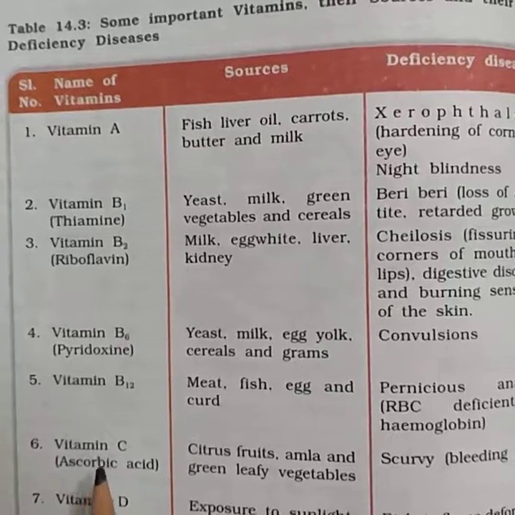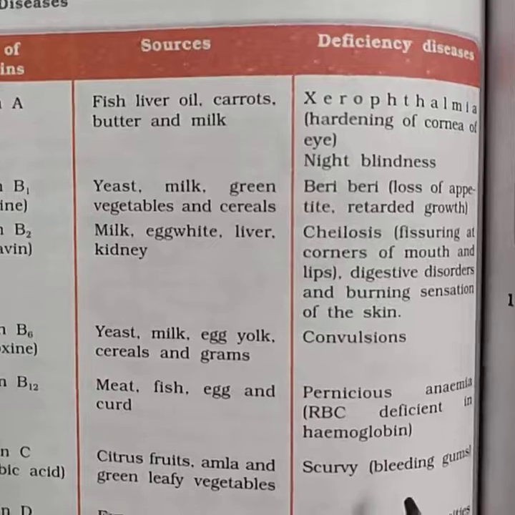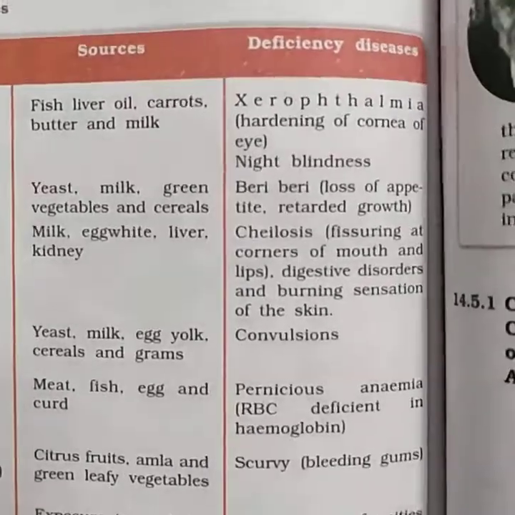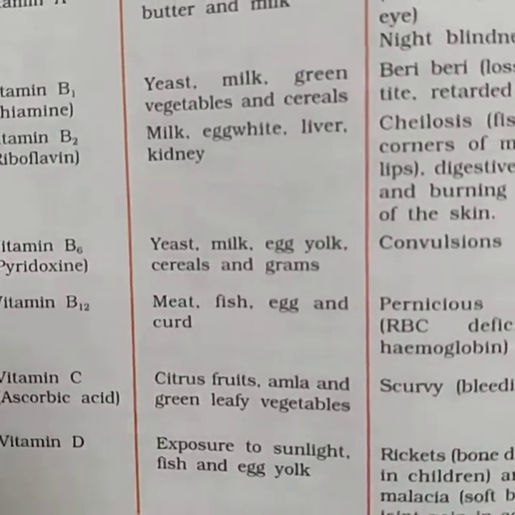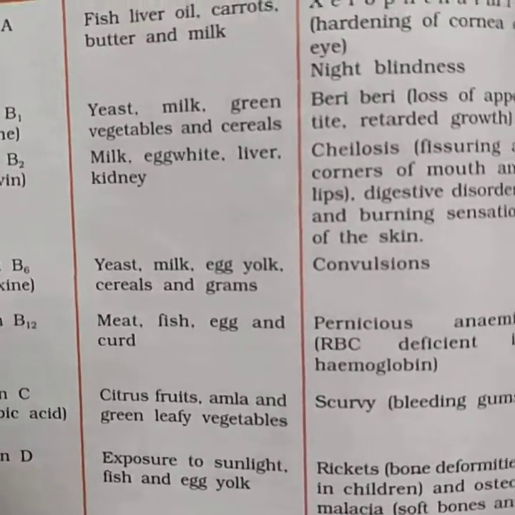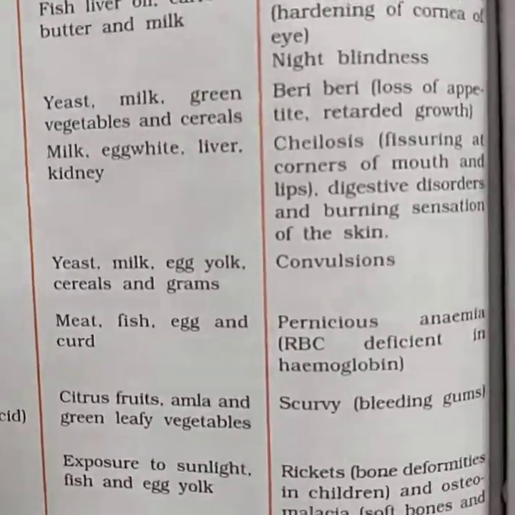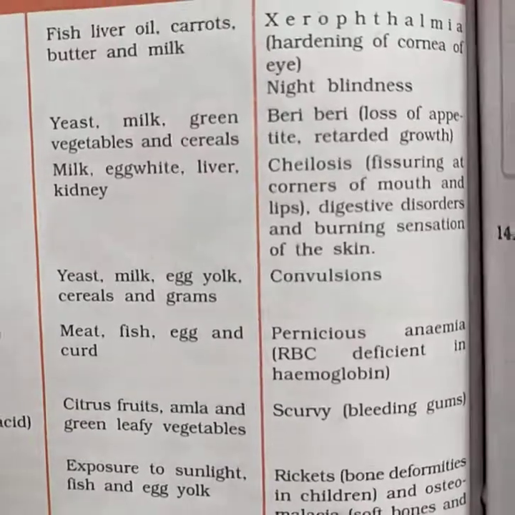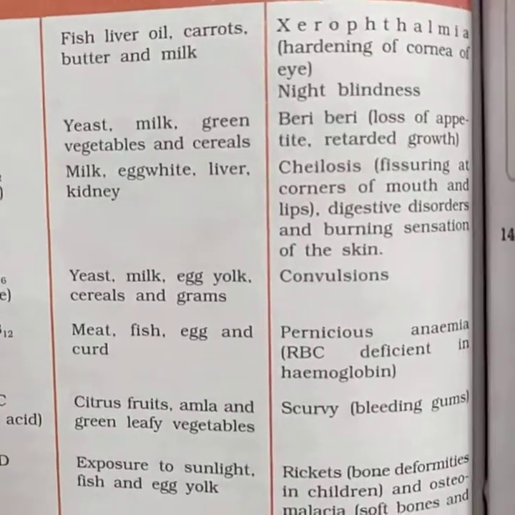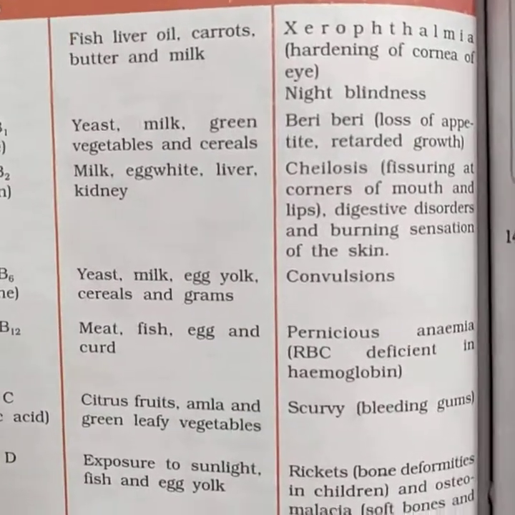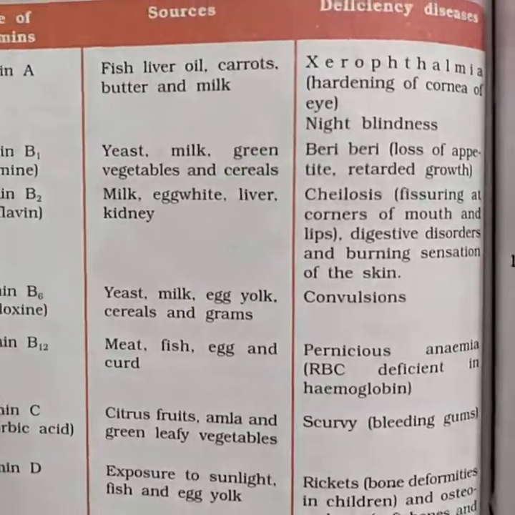Then vitamin C, also called ascorbic acid. Vitamin C deficiency causes scurvy. Scurvy means bleeding gums. Then vitamin D. Vitamin D deficiency causes rickets. Rickets symptoms are bone deformities in children, and osteomalacia. Osteomalacia symptoms are soft bones and joint pain in adults.